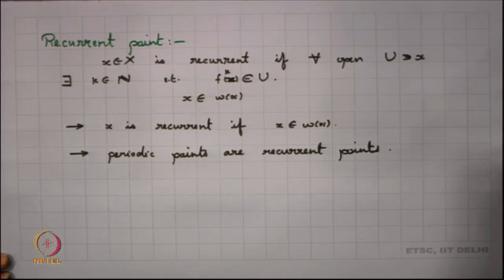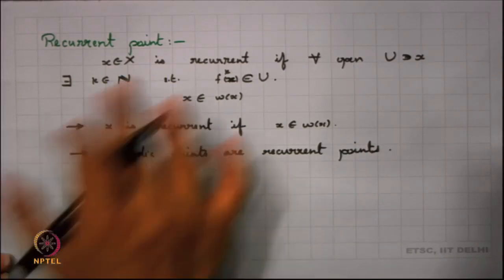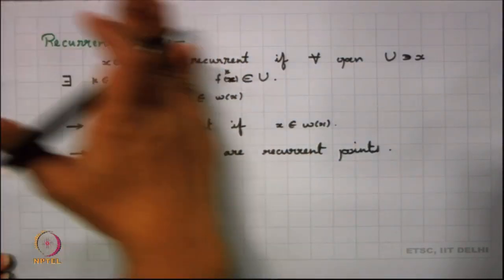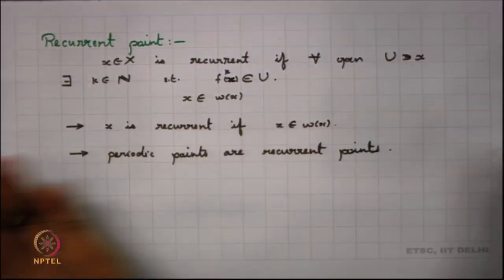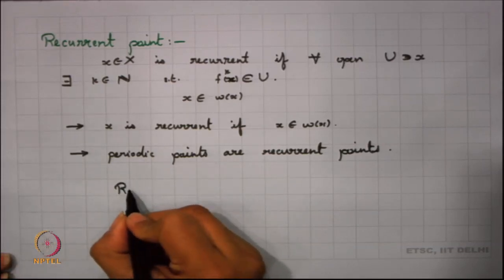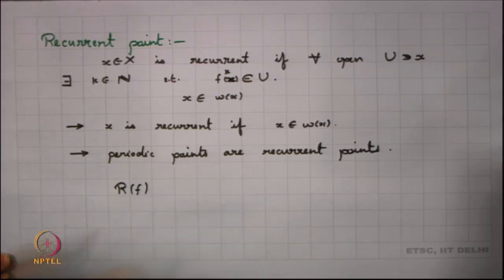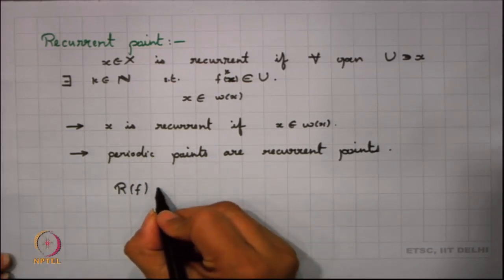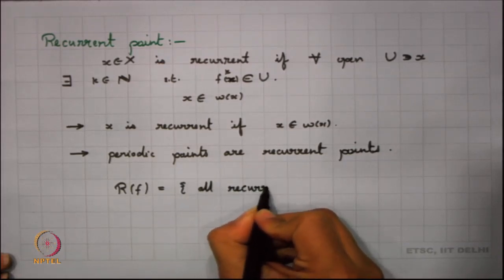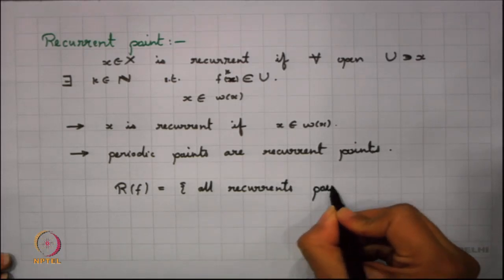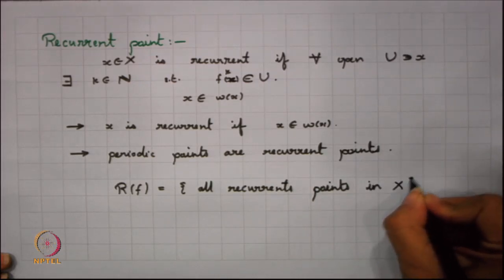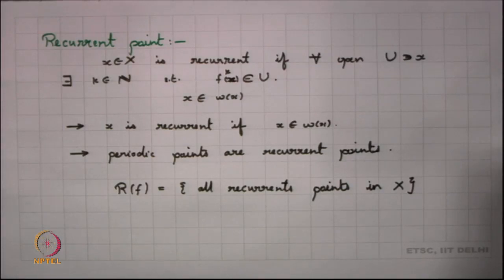Now we are interested in looking into what all the recurrent points are. This recurrent point concept is a little bit independent of what your x is, in the sense that recurrent points can occur anywhere in X. So we denote this set as R(f), because it depends on what your f is. This is basically the set of all recurrent points in X.